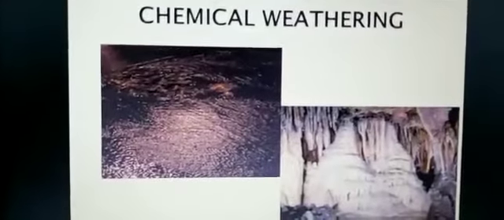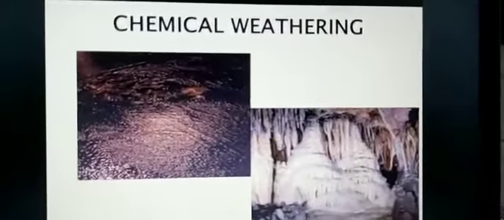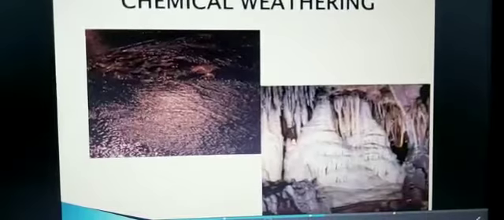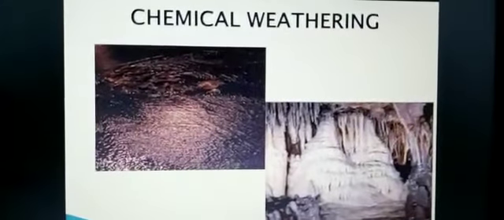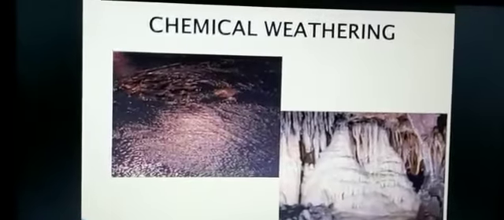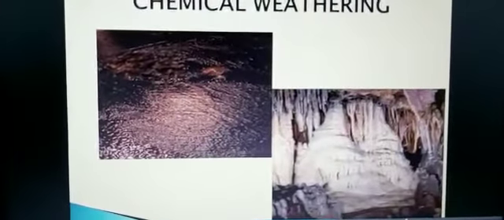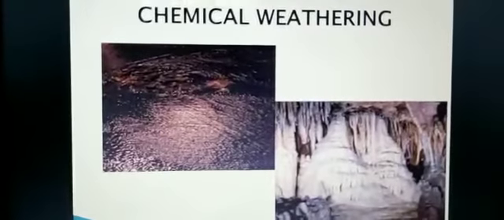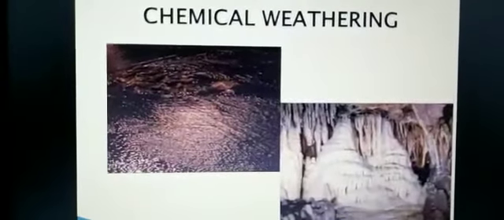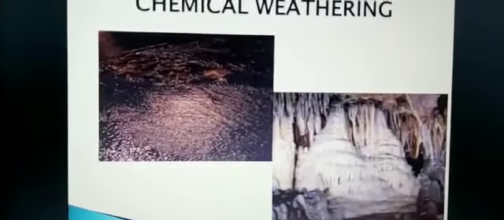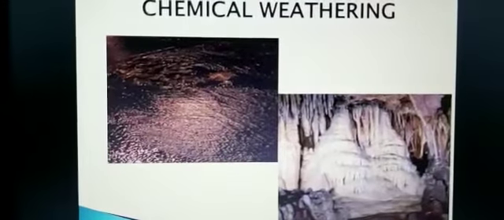Now in this, children, there is oxidation, then carbonation, hydration and solution. So here I'll tell you the various forms. First is oxidation. It means reaction of minerals in rock to atmospheric oxygen. The minerals that are found in the rock react with the oxygen that is present in the atmosphere. The rainwater also contains atmospheric oxygen. On coming in contact with iron compounds in rock, the iron starts rusting and crumbling. The color of the rock also changes to red, yellow or brown.